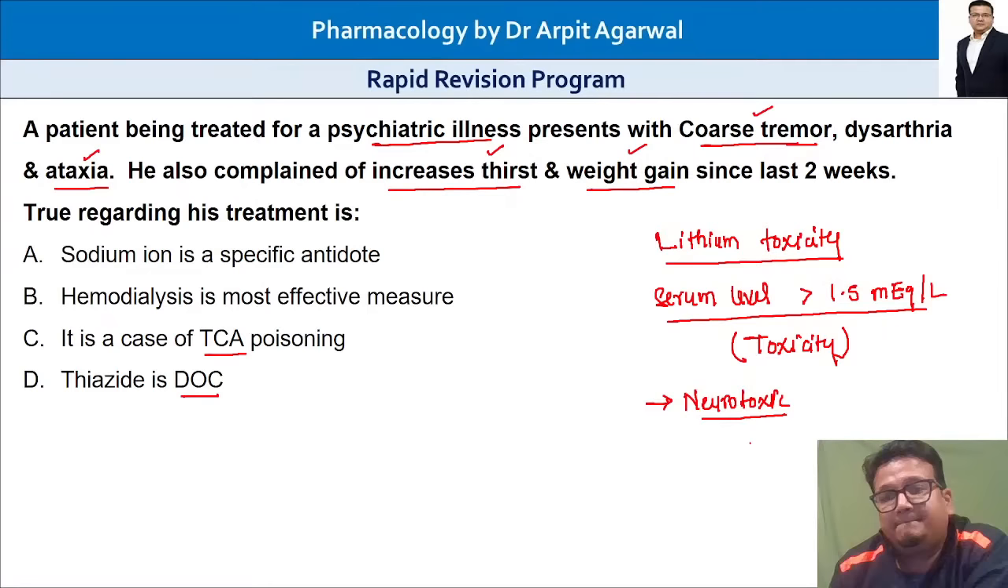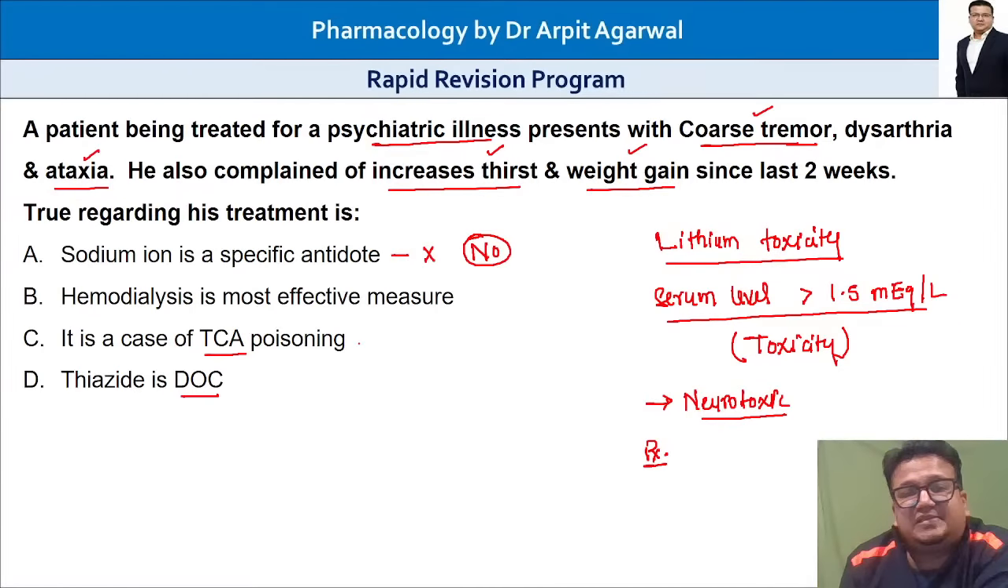Now coming to the treatment. Sodium ion is the specific antidote. This is false. There is no antidote for lithium toxicity. It is a case of tricyclic poisoning. This is false. Tricyclic poisoning presents with metabolic acidosis, not this. Thiazide is the drug of choice. No, thiazide is not the drug of choice. So the correct answer.